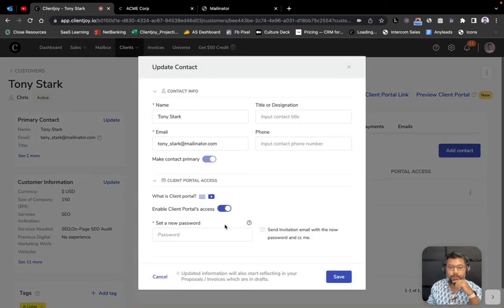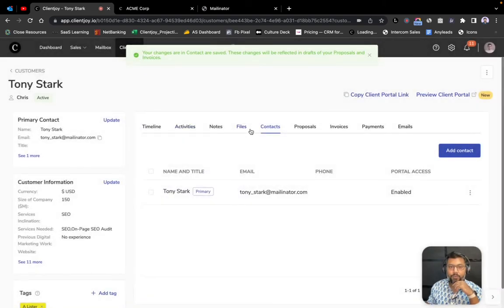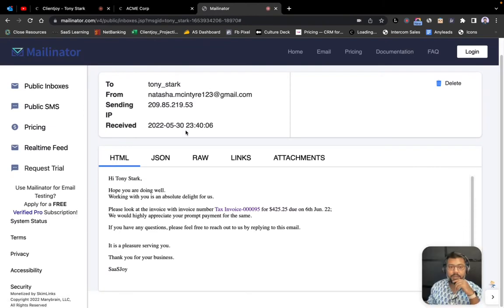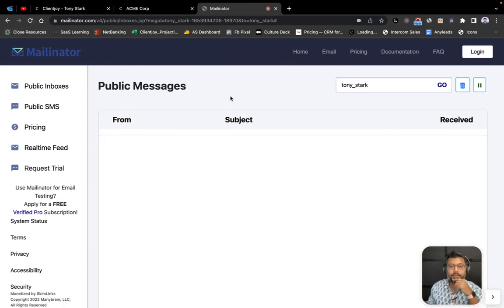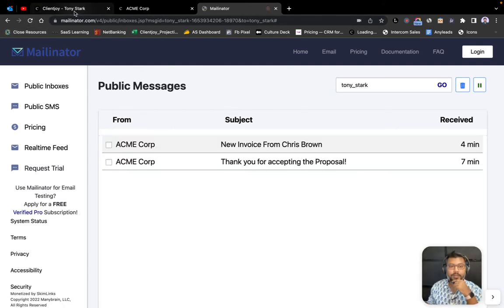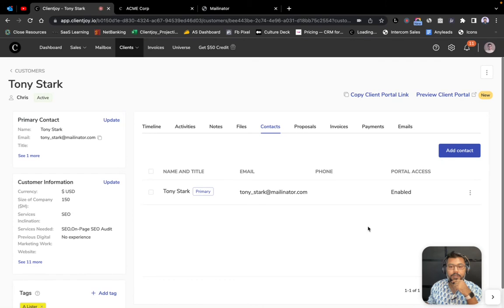And so I just have to click over here. I'll set a password for him. It's fairly simple, and I'll hit save, right? And so this sends across an email again to Tony Stark, saying that you've been invited to the client portal. It should arrive in a moment. It did not arrive. And so I can make the portal enabled as well.